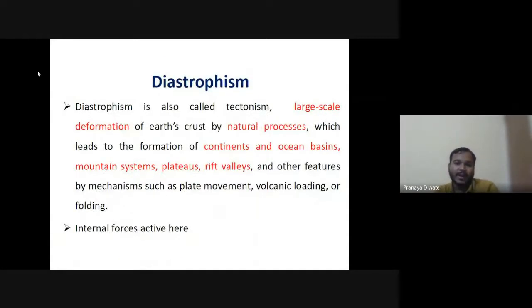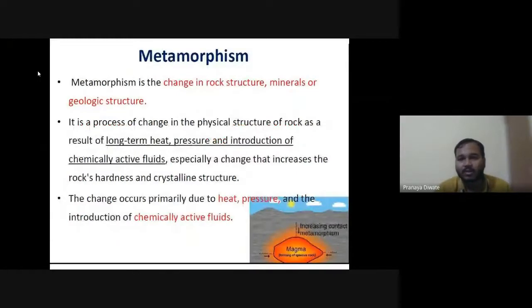Then you have diastrophism. Diastrophism is also called tectonism, a large-scale deformation of the earth crust by natural processes. Then you have metamorphic, a change in the crystal structure. In a metamorphic rock the size is not changing, just the chemical composition. So it is a process of change in the physical structure of the rock as a result.